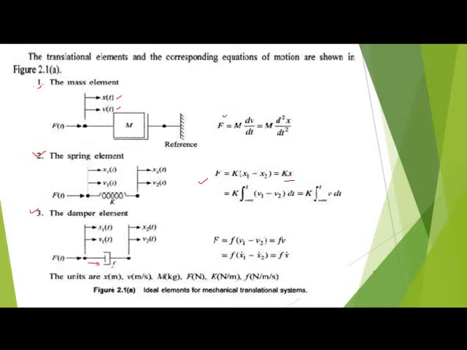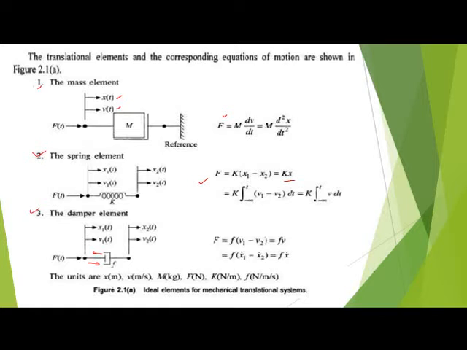Then, similarly, the third element is the damper element. This is the symbol for the damper, and it is like a piston, with one side towards the piston and one side away from the piston. The movement is on the left side, and it is hollow. This is for the liquid. One end has displacement x1, the other end has displacement x2, with velocities v1 and v2.